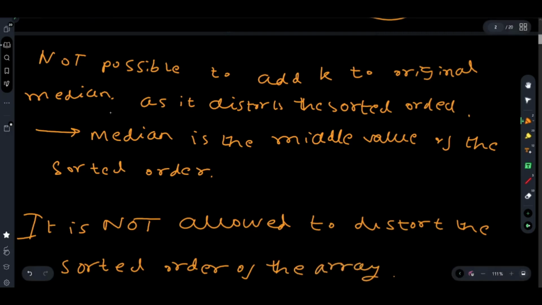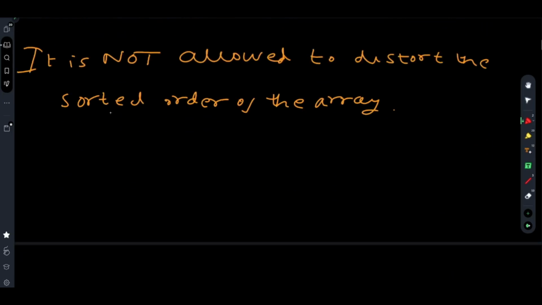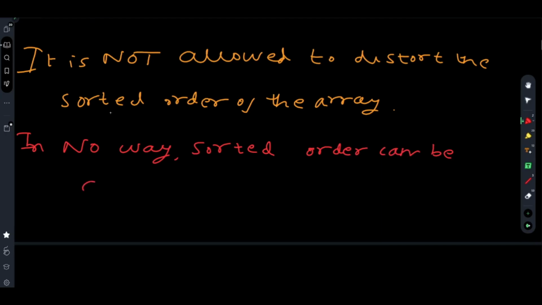This is something that is highly important. In no way can the sorted order be distorted. This is extremely important. This is the most important point in this particular question.